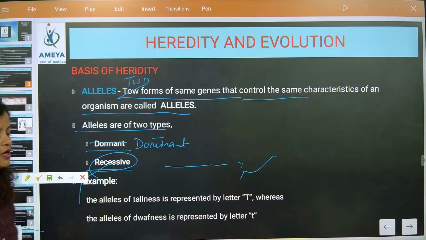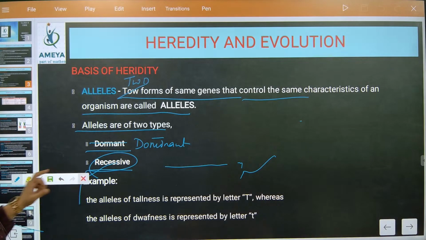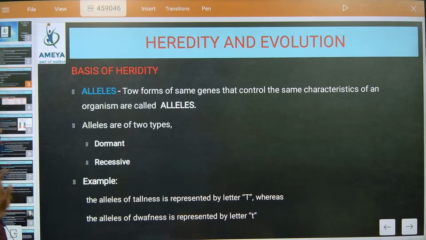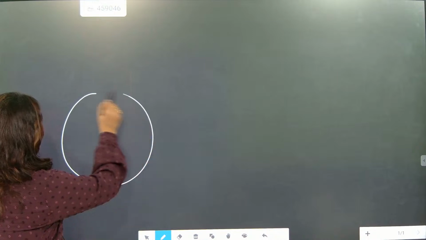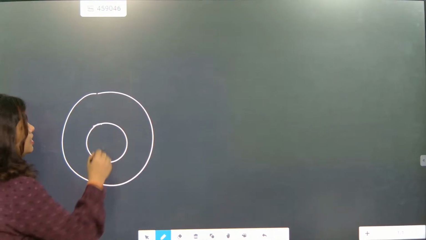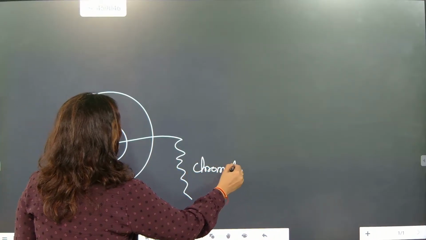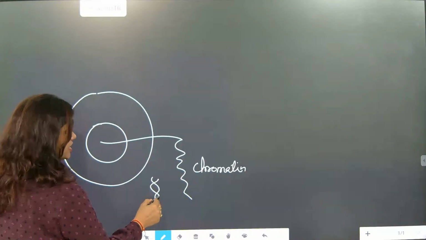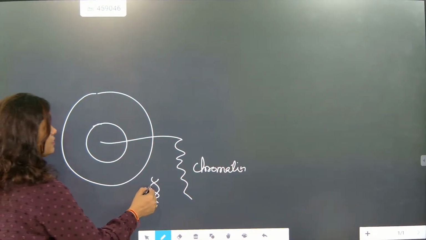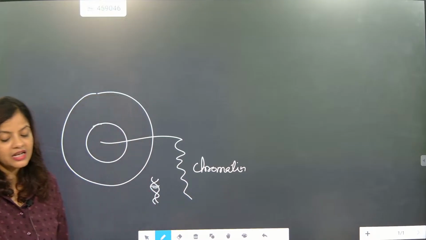So from the beginning, whatever map we have generated, let's check this one out, because we should have some conclusions now. So in the conclusion section, inside the cell nucleus, thread-like structures are there. These thread-like structures are called chromatin. Because this thread-like structure, if you see it under a microscope, will be a DNA strand. Now it will not be single, it will be double.